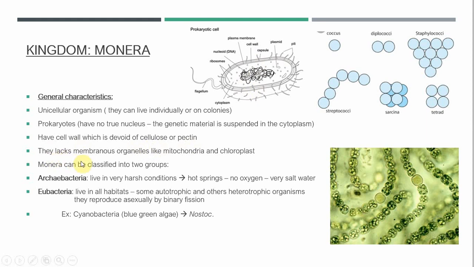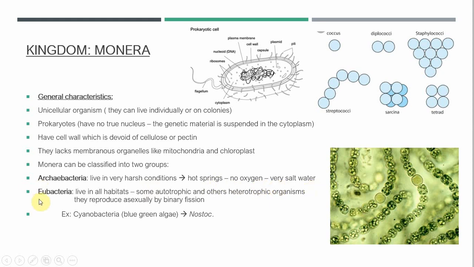They lack membranous organelles like mitochondria and the chloroplast, which exist inside our cells. So the kingdom Monera members have no mitochondria or chloroplast. There are two divisions inside the kingdom Monera. Division Archaeobacteria. Archaeo here means ancient bacteria. The archaeobacteria live in very harsh conditions like hot springs at very high temperature. They can live also in conditions with nearly no oxygen and conditions with a very salty environment.